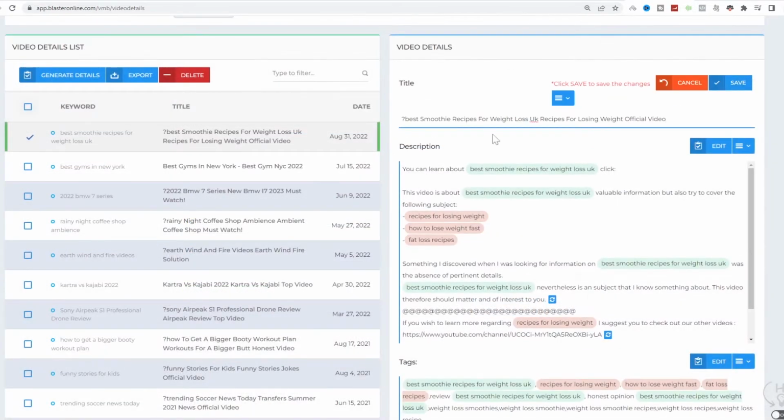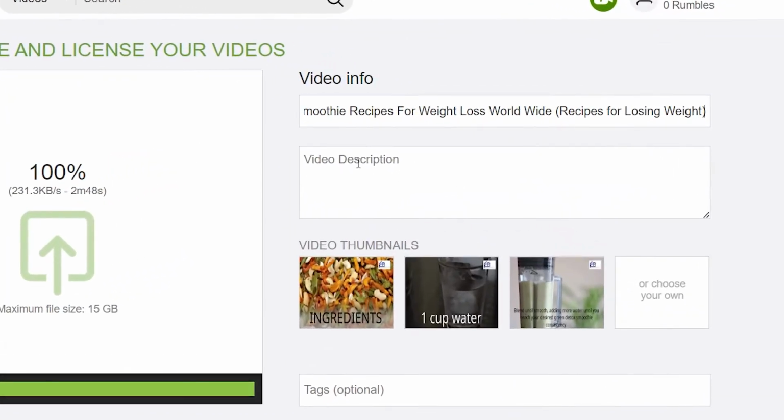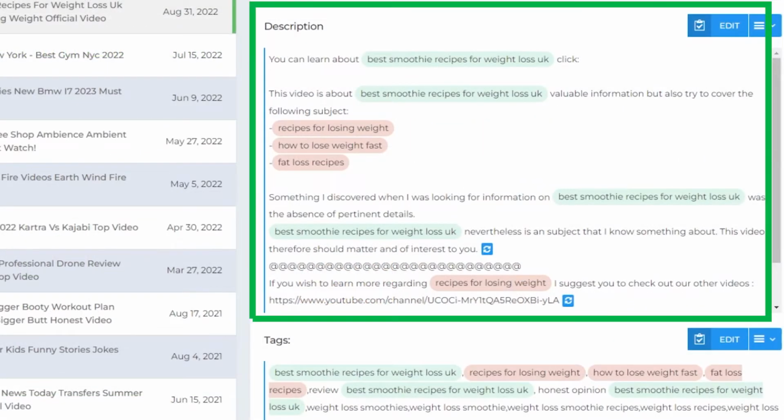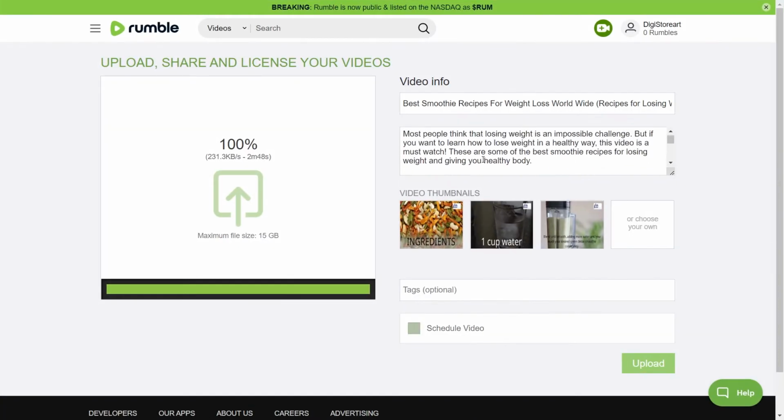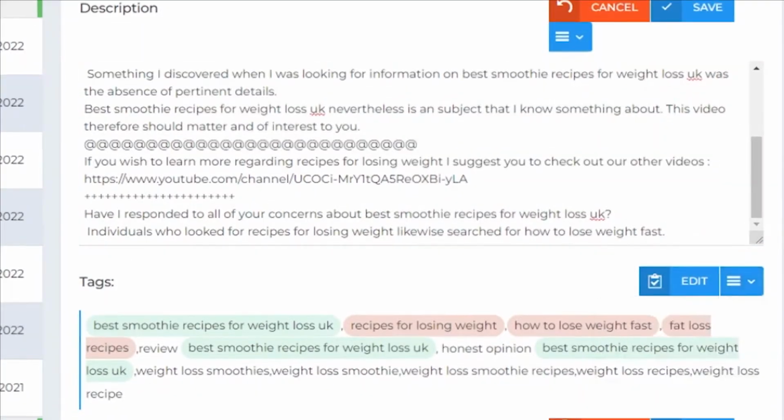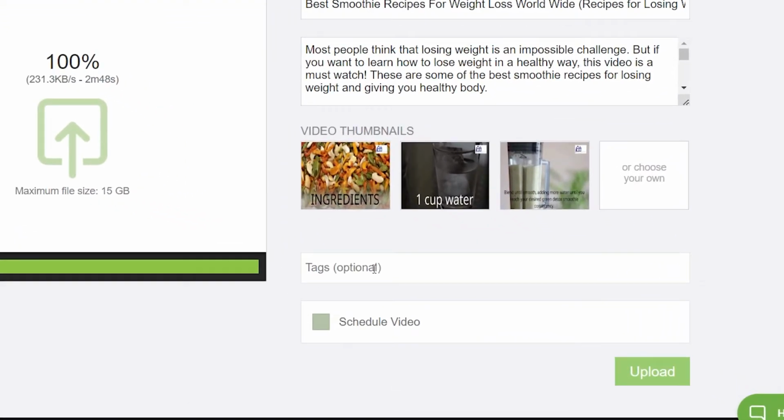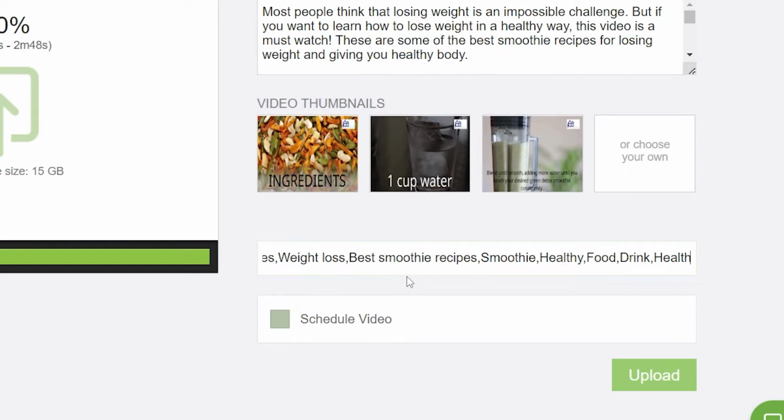Our grammar and spelling may be improved. We can visit rumble.com with this as our title. Copy your full description and then head to rumble.com. Copy all of your tags, post them here on rumble.com, and then paste them here for your tags.